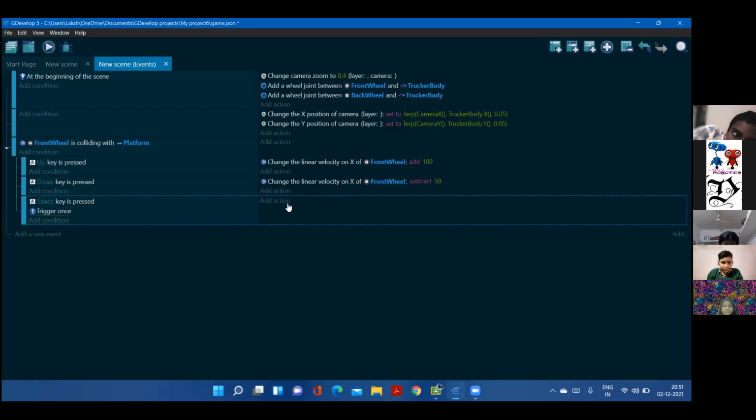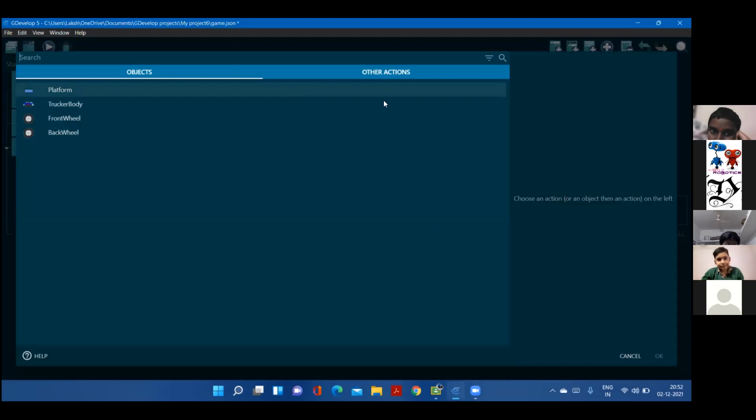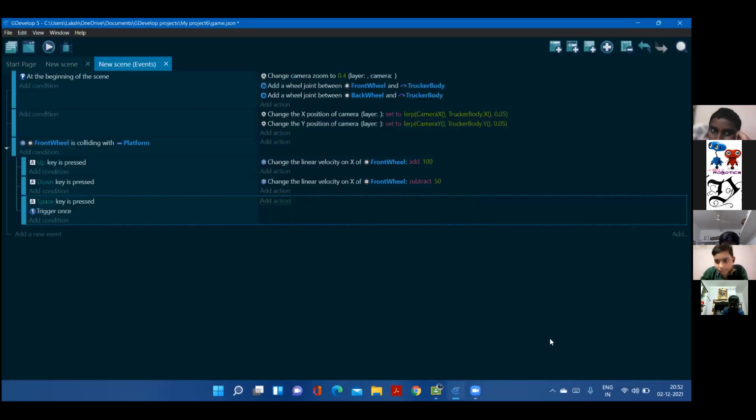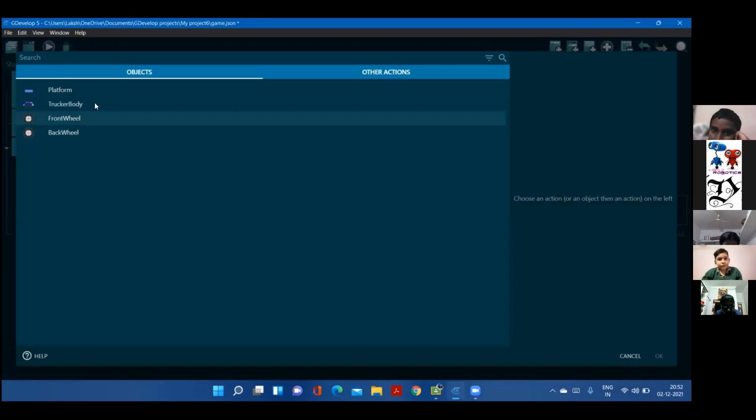So can someone say what would be the code here? For moving right and left, we used a linear velocity of x. So for moving up and down, what would be the linear velocity? Y, yes, y. Linear velocity of the front wheel.